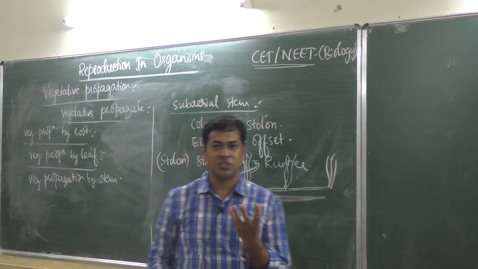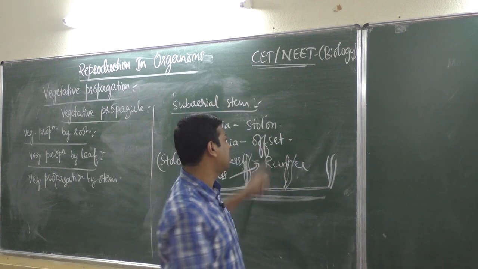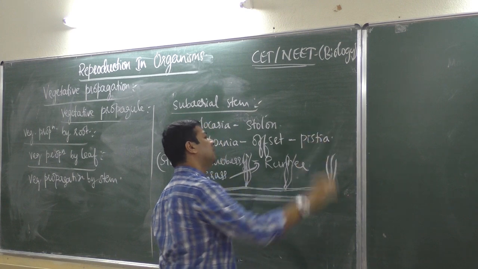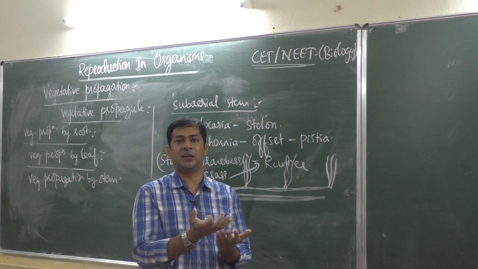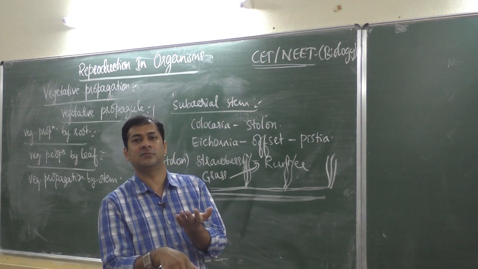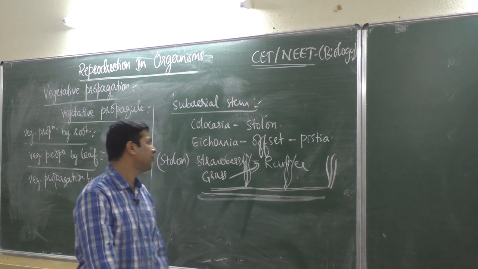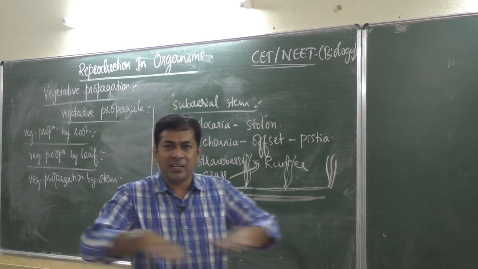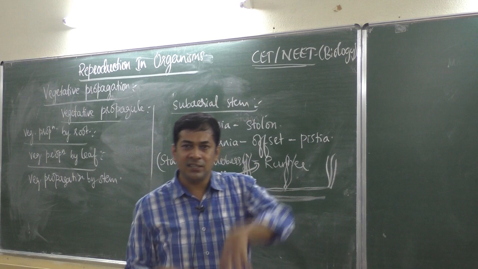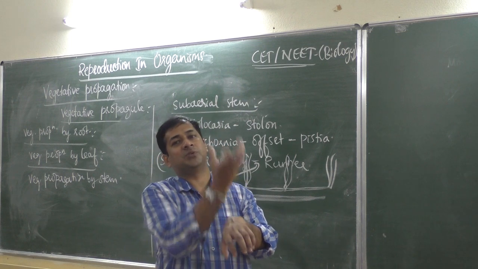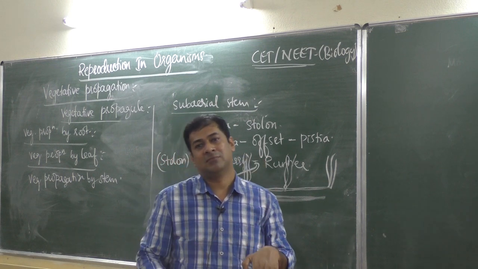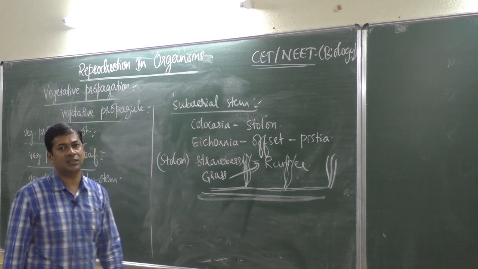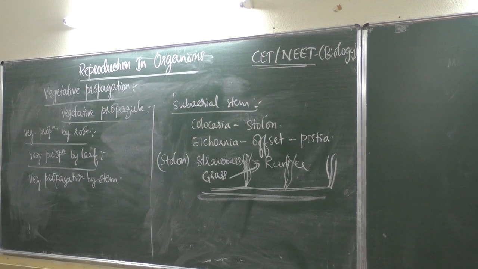Pistia is a plant which grows in water, same like Eichhornia, so it should be offset. These are all subaerial. Subaerial means half exposed to air, lower part is in water, okay, or in soil. Then it is subaerial stem, not completely underground, not completely covered by the soil. Roots are in the soil, upper part is exposed to air, so it is subaerial. Like we say, inspector, below that sub-inspector, like that. Okay, so these are all subaerial stems, example.